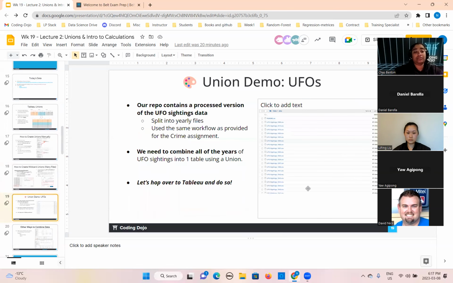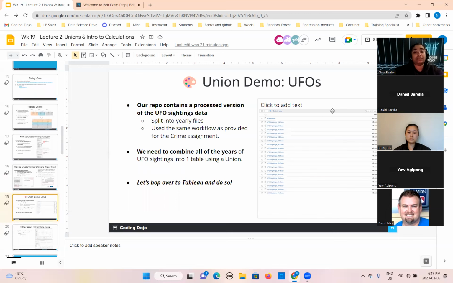So this is the union demo. All files are here in the local environment. This repository contains a processed version of UFO sightings data. This is split into yearly files. This contains the yearly data and uses the same workflow as provided for the crime assignment. As you had a lot of files in the crime data set as well, we need to combine all of the years of UFO sightings into one table, which I have just shown you a few seconds ago using the union in Tableau.